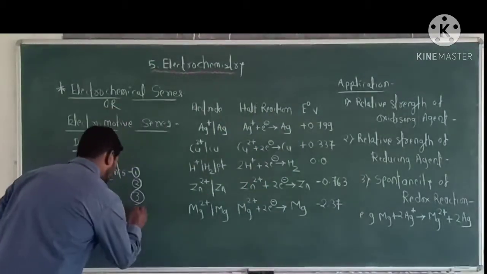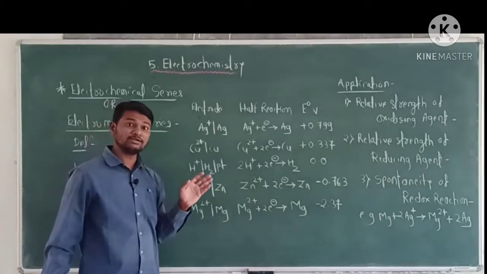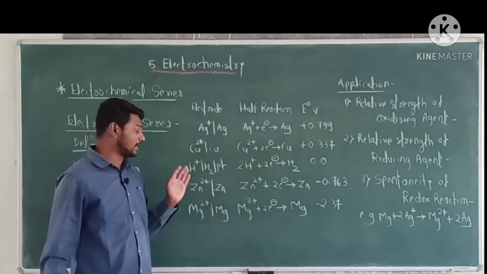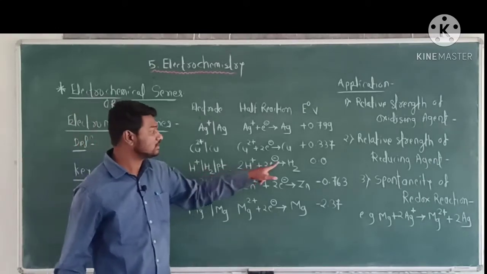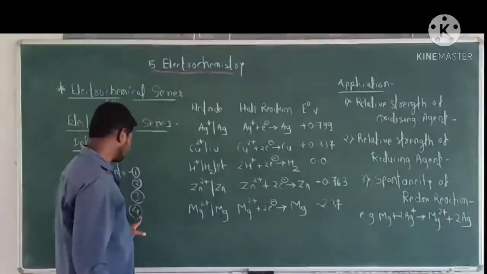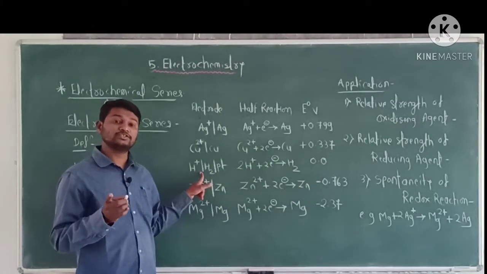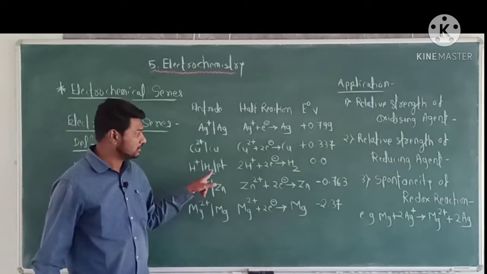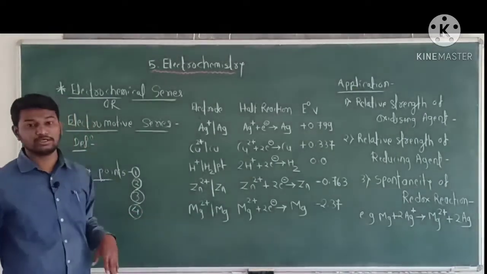The fourth key point of the electrochemical series is that the standard electrode potential of hydrogen is 0. These are the key points of the electrochemical series.